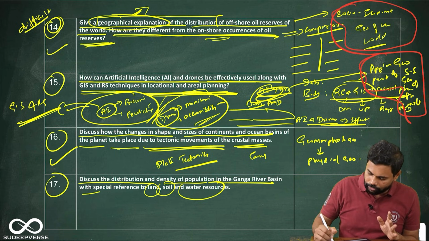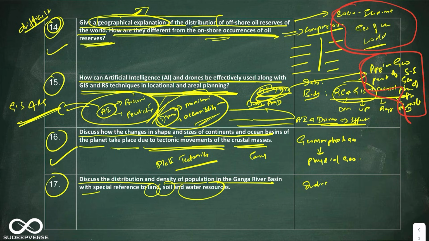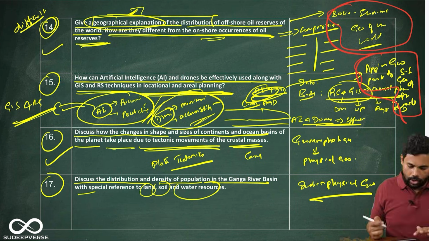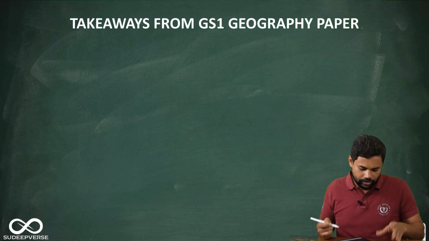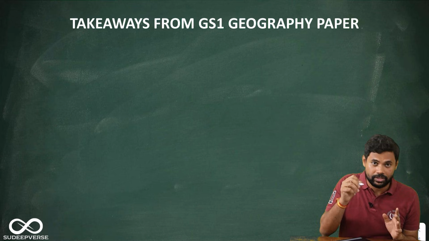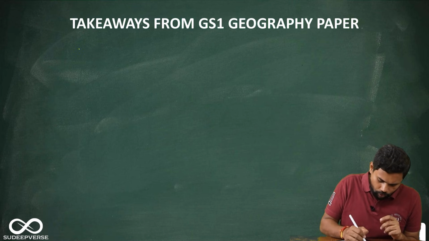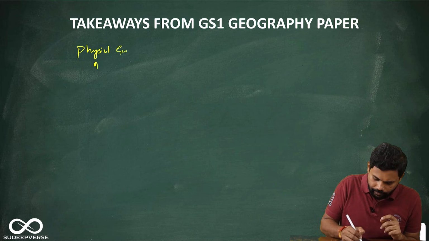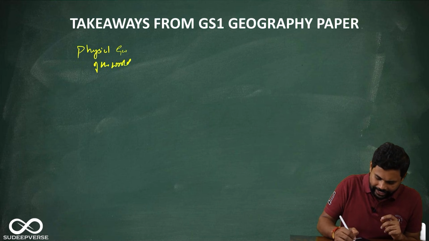But overall, this comes from Indian physical geography. So these were the 8 questions that we saw in UPSC Mains 2025. So what is the final takeaway? Now look at this. If you look at the questions that have been asked in 2025, some of the things that I would like to tell is, see, there are 4 parts in geography. One is physical geography of the world. The second is physical geography of India.